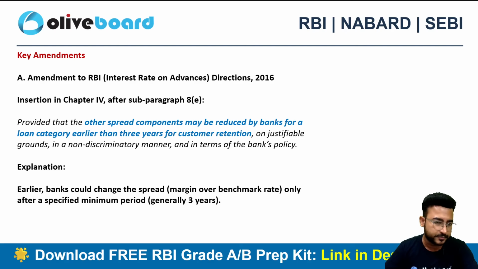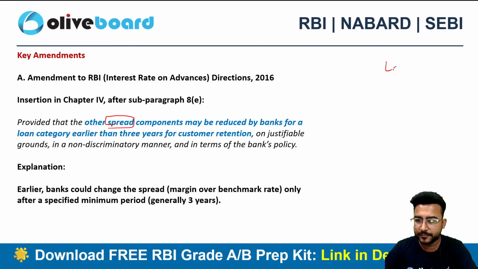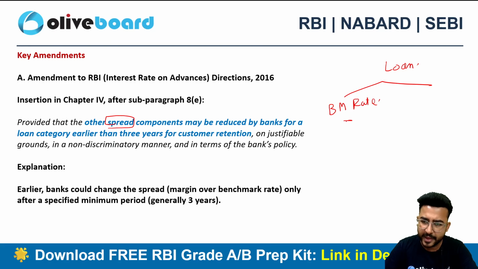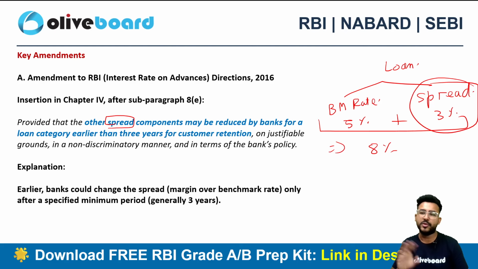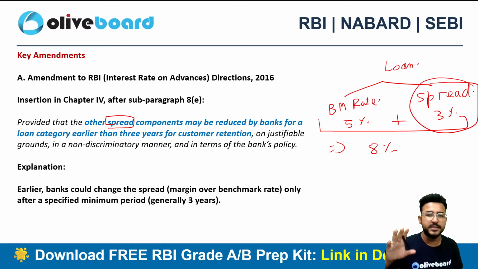The very first one is the spread component. Now what is spread? Let's suppose I have taken a loan. Now how has the bank structured this loan? There must be a benchmark rate. Let's suppose 5% is the benchmark rate. On this benchmark rate, the bank has added a spread of 3%. So benchmark plus the spread is the total loan interest that I need to pay, 8% here. So here we are talking about the spread, not about the benchmark rate. Here we are more concerned with the spread.